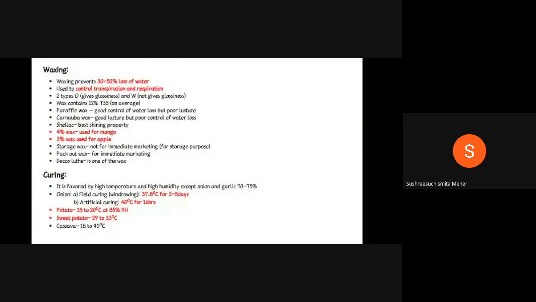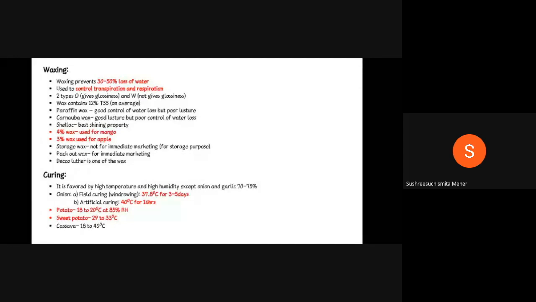And coming to the wax question, as I discussed in the slide on novel bioagents and novel treatments used in post-harvest, wax is used to control both transpiration and respiration. That is the one major question asked in the wax part. Other than that, wax prevents 30 to 50% loss of water. There are majorly two types of waxes, O type and W type. O type gives glossiness to the commodity, and W type doesn't give much glossiness.